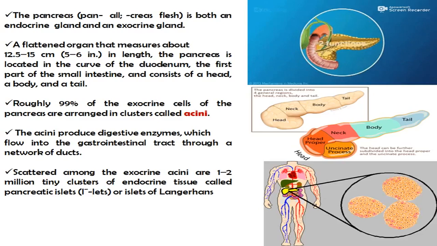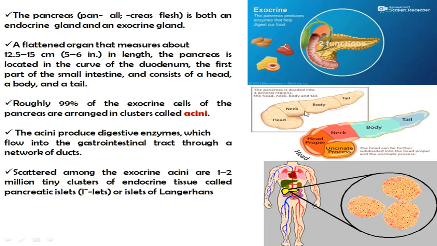A flattened organ that measures about 12.5 to 15 centimeters in length, the pancreas is located in the curve of the duodenum, the first part of the small intestine, and consists of a head, body, and tail. See, this is the diagram of the pancreas. It contains the head, neck, body, and the tail.